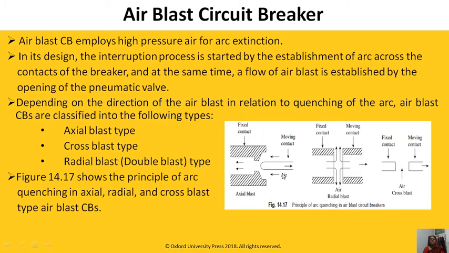In axial blast, compressed or pressurized air is forced in the direction of the arc path. This is your fixed contact, this is the moving contact. So pressurized air is forced like this, in line with the arc, or longitudinal to the arc path, so it is called axial blast. Second is cross blast. Here this is the fixed contact, this is the moving contact. Here pressurized air is forced on the arc path perpendicularly. So this is called cross blast.